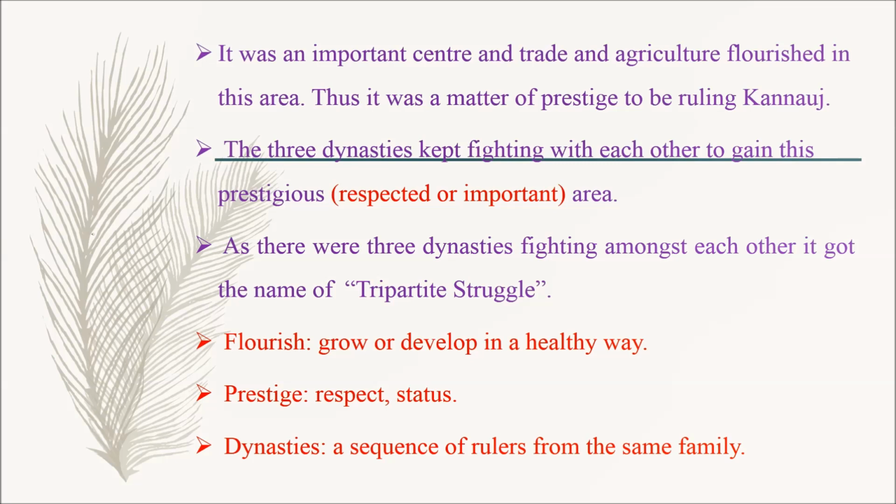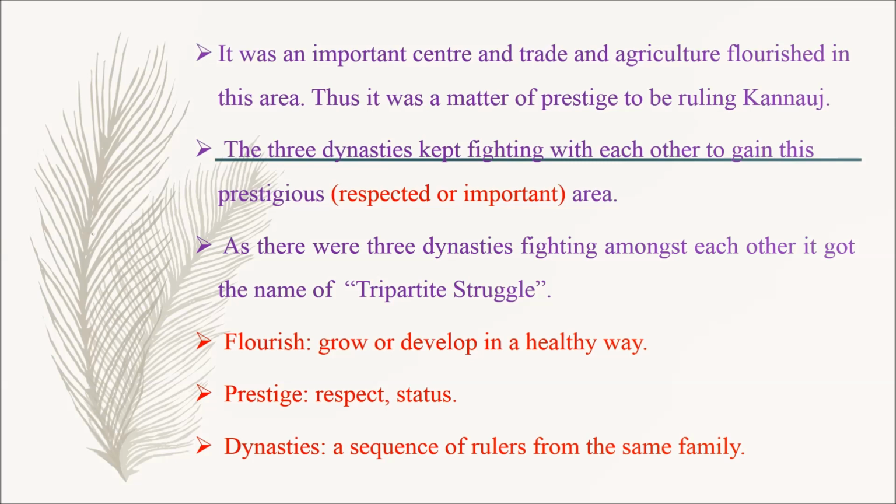Here, flourish means grow or develop in a healthy way. Prestige means respect or status. Prestigious means respected or important. Dynasties means a sequence of rulers from the same family. So, it was an important center and trade, and agriculture flourished. So, flourished means developed in a healthy way in this area.